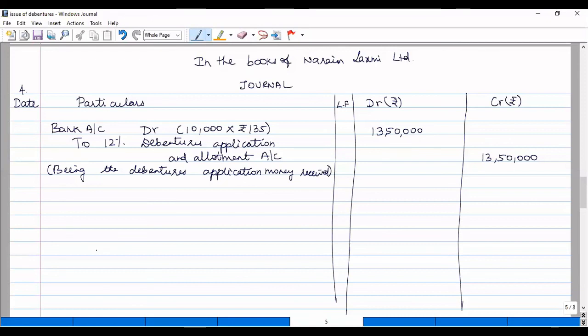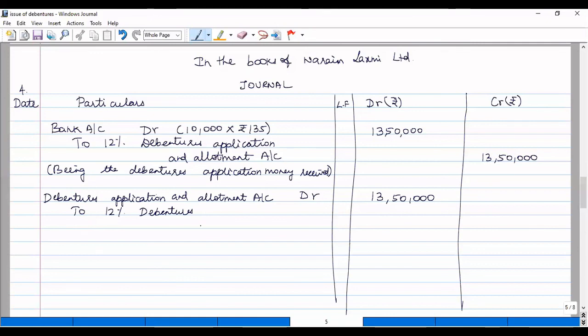Now we have to transfer the amount to the respective accounts. From the debenture application and allotment account, we transfer to the 12% debentures account only the face value for the number of debentures actually issued.